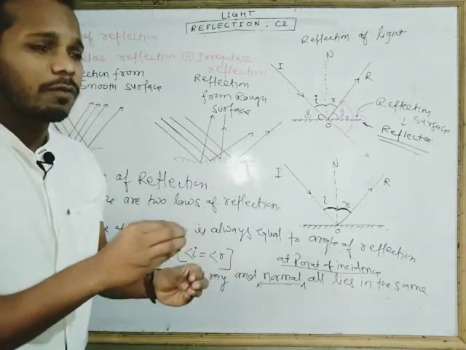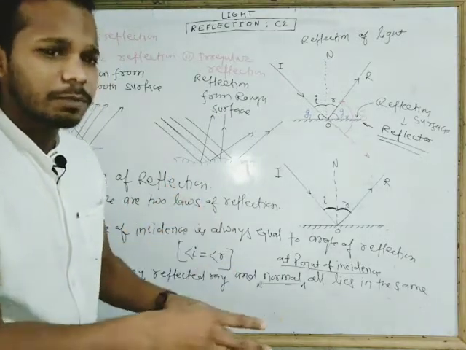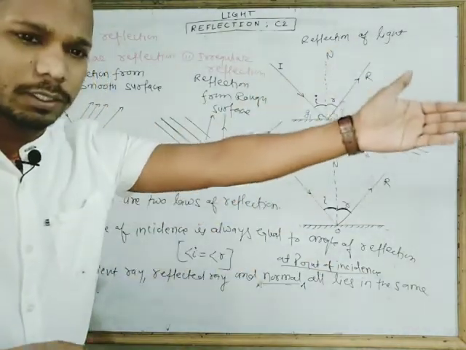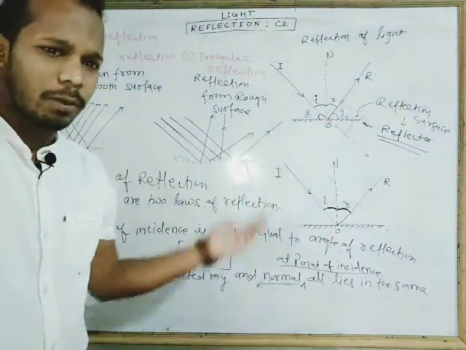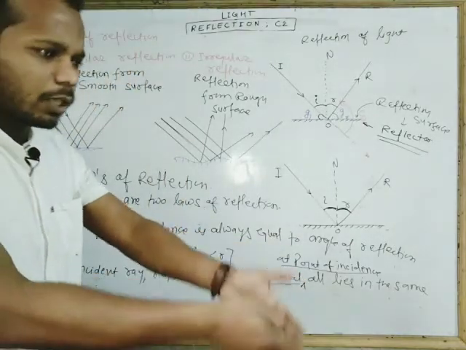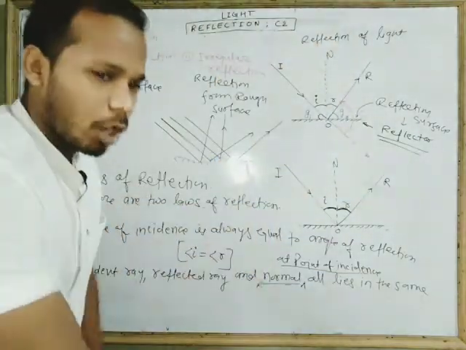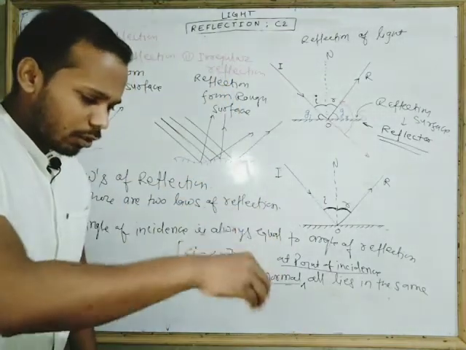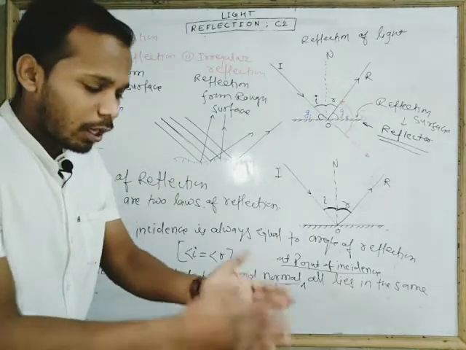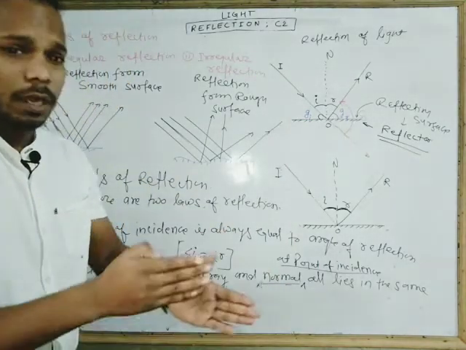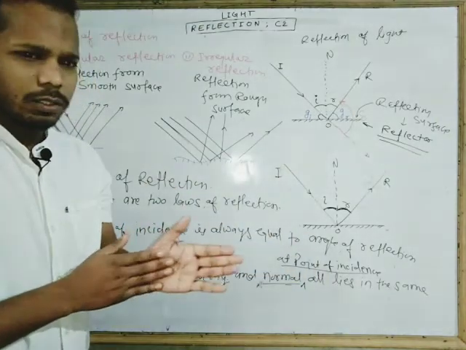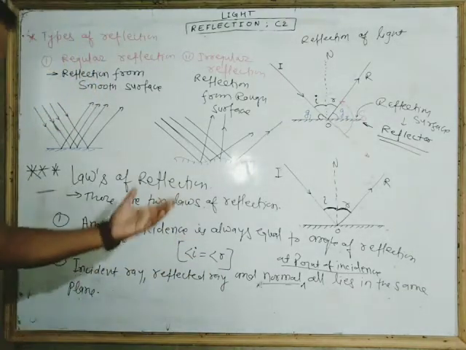When you throw a ball on a plane surface, what will happen? The ball will rise up and go in the forward direction. It will not go rightward or leftward, because the normal is upward. It means the ball going downward, the ball rising up, and the normal at the point where the ball is thrown, everything is in a plane. So this is very easy, and this is the law of reflection.